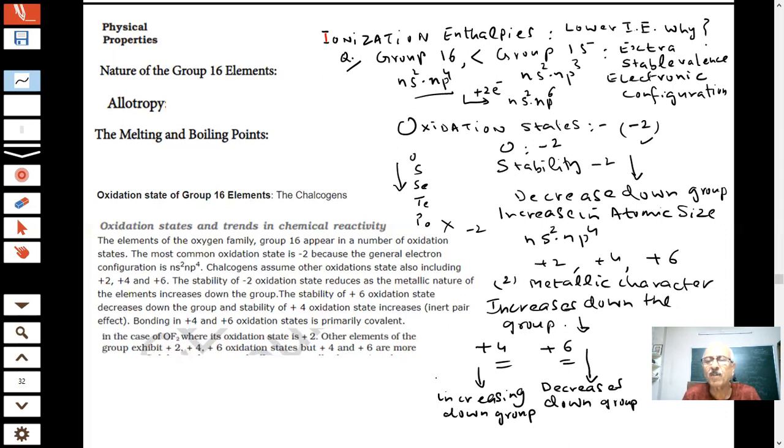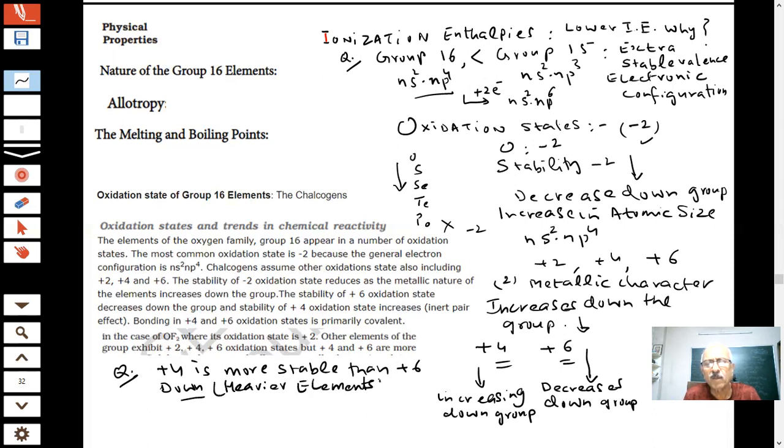That is the reason, students. Down the group, why is +4 more stable than +6? Down the group, I am saying, for heavier elements. What reasons are you giving, students? This question we are asking so many times.